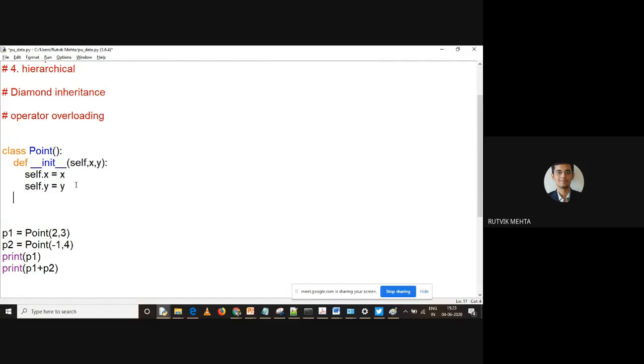So how can you overload this? Here you are overloading the string method of the point class. You can overload it with a particular syntax only. This particular syntax is mandatory to overload this. So define underscore underscore str underscore underscore, and in the brackets I'll call it self.